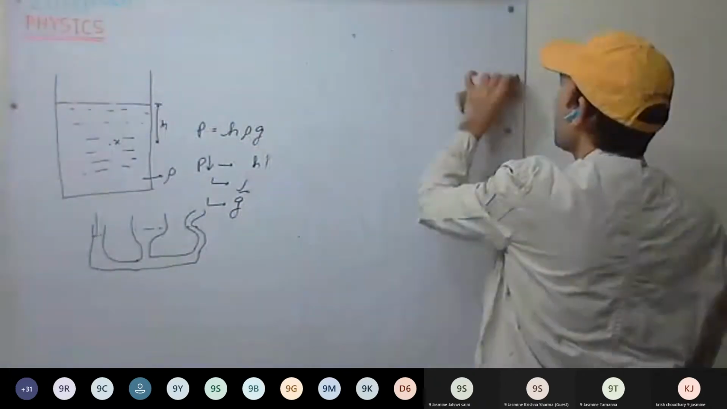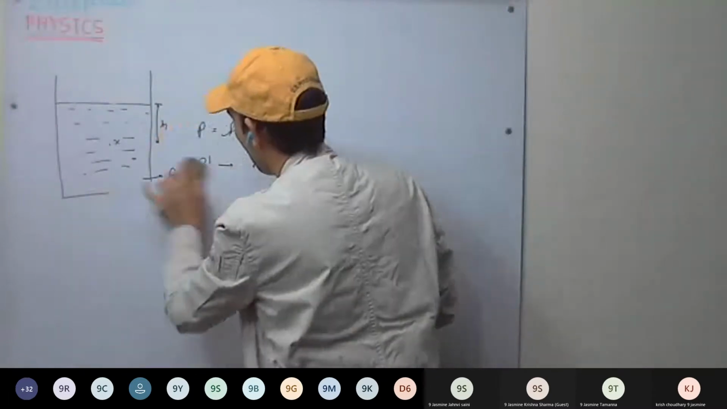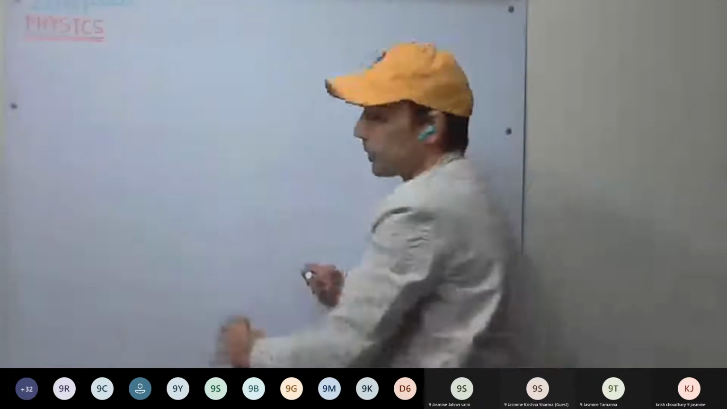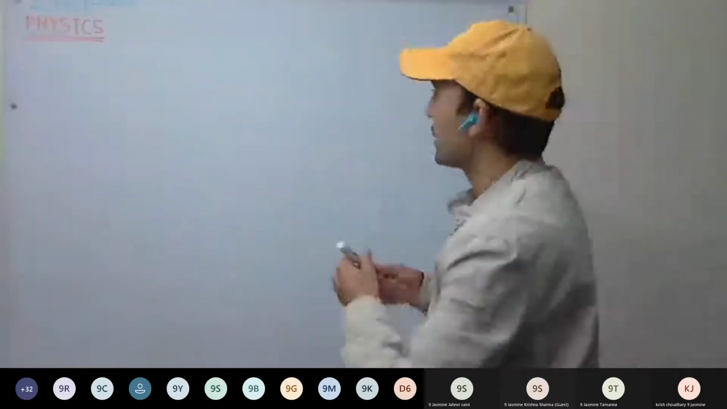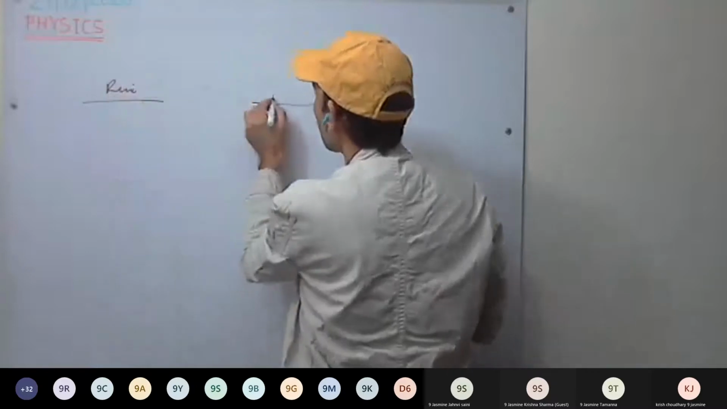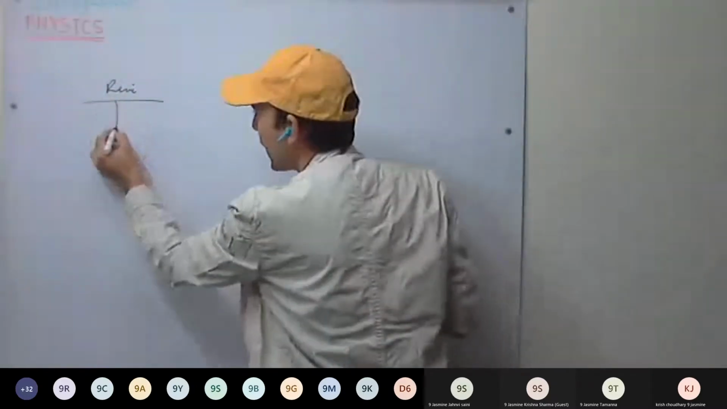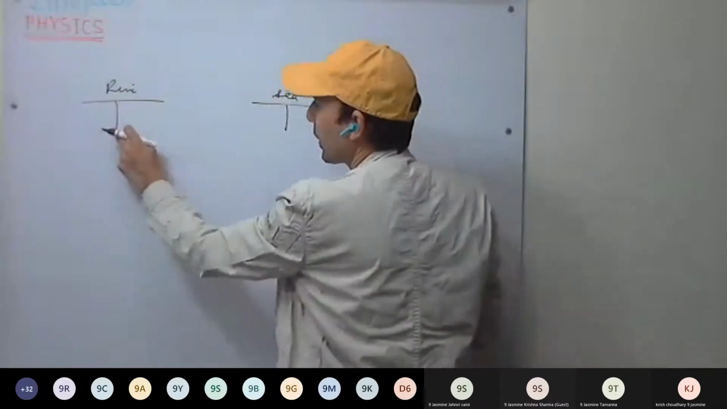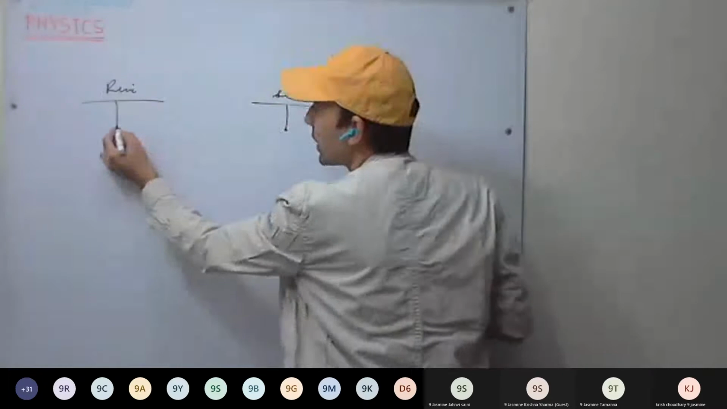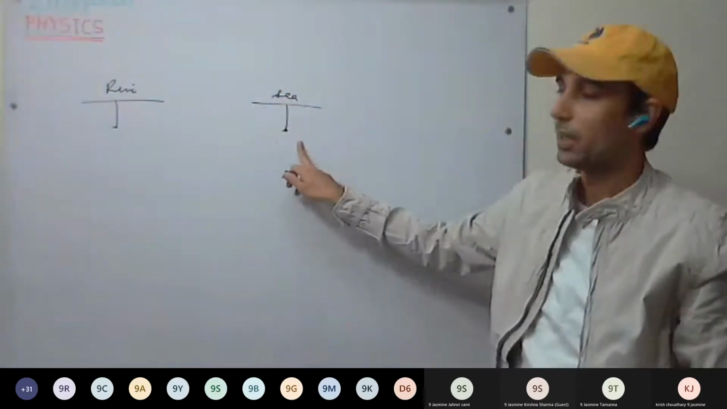Now we discuss some of the results of liquid pressure, the consequences of liquid pressure. First is river and sea. For example, we have taken river and sea water. At the same depth, which will have more pressure? At the same depth in river or at the same depth in sea, which water will have more pressure?